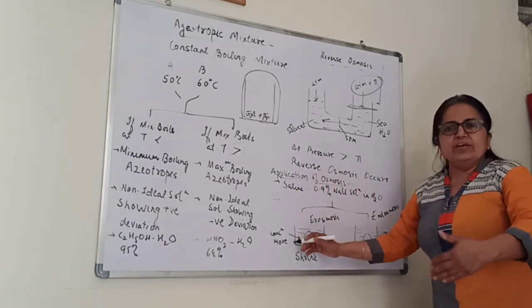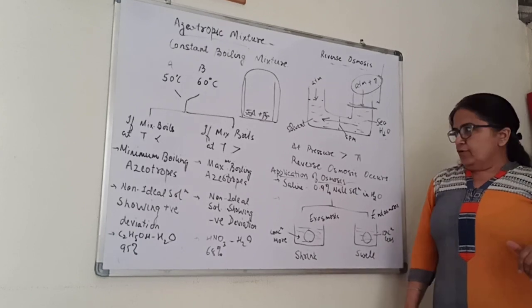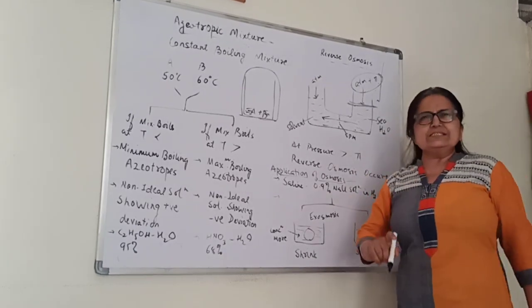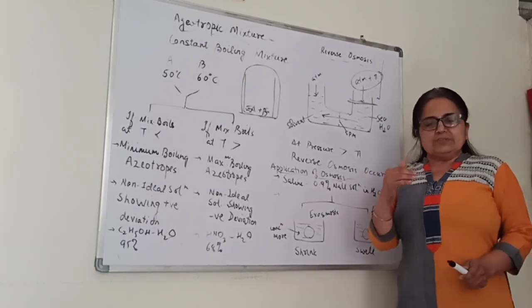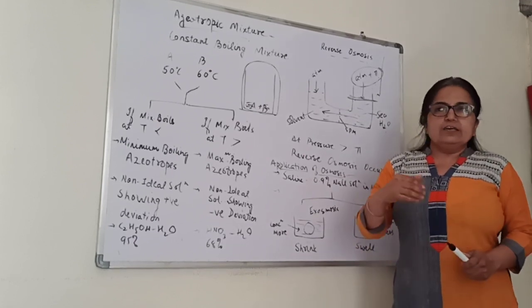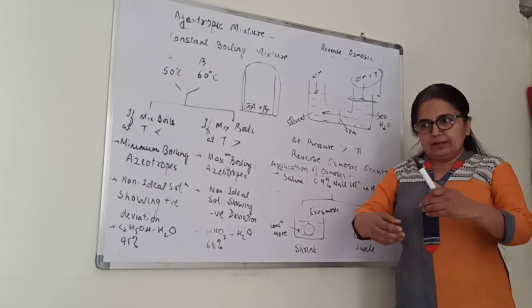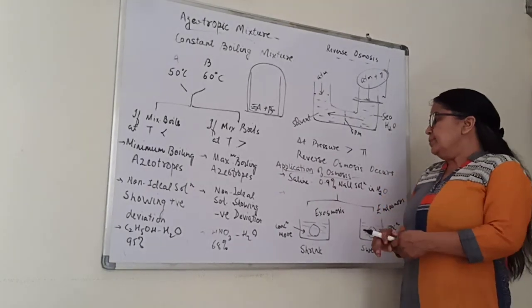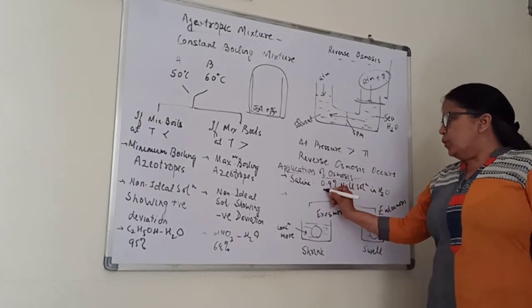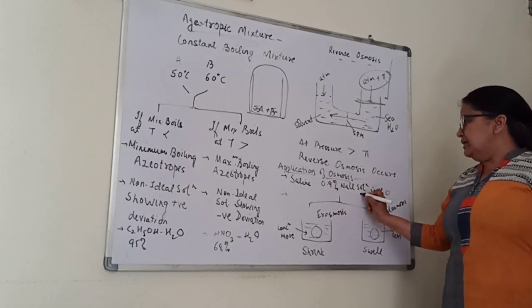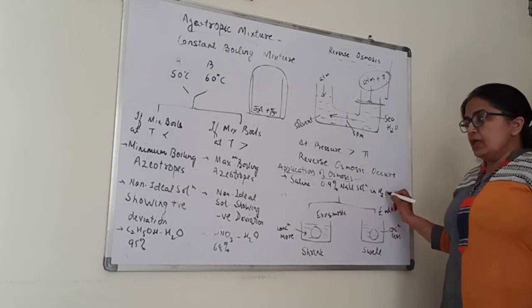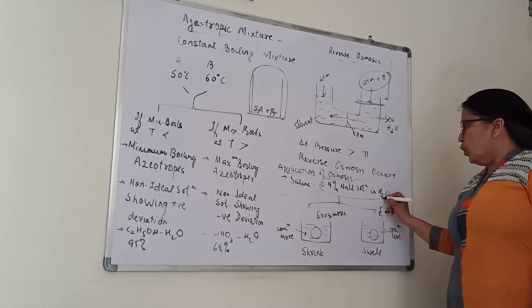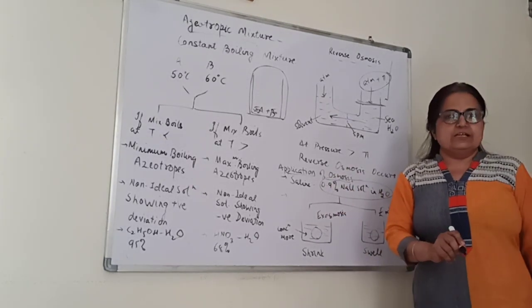There are certain applications of osmosis you will come across. One such: when a person suffers from diarrhea, he is put on saline. Saline is introduced into his body. What is saline? It is 0.9% NaCl solution in water. Why do they take 0.9% NaCl solution?